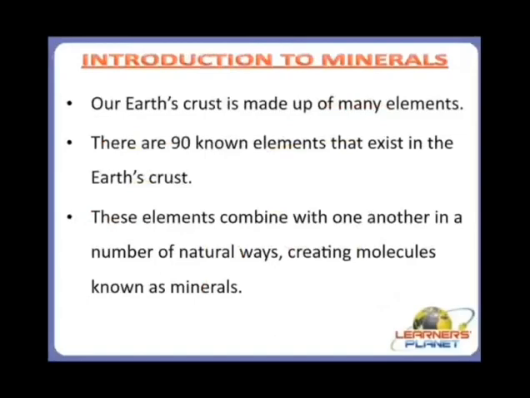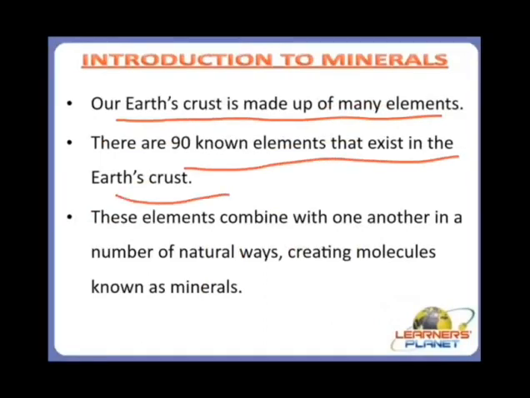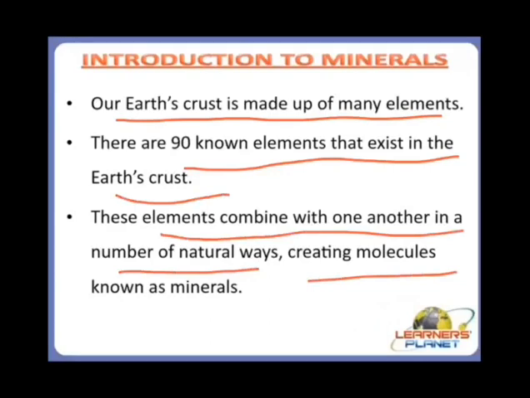Our earth's crust is made up of many elements. There are 90 known elements that exist in the earth crust, like iron, aluminium, cobalt, uranium, thorium, tungsten. These elements combine with one another in a number of natural ways, creating molecules known as minerals.